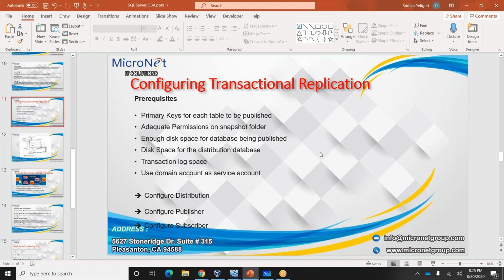So in transaction replication, what are the prerequisites for setting up a transactional replication? First thing, the table should have a primary key to replicate from publisher to subscriber. And adequate permissions on the snapshot folder. If you don't have proper permissions on the snapshot folder, the snapshot agent will fail. And enough disk space.